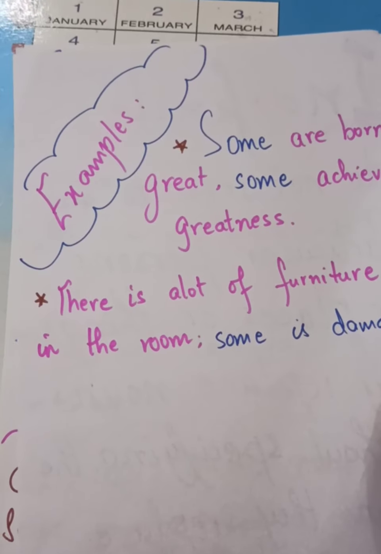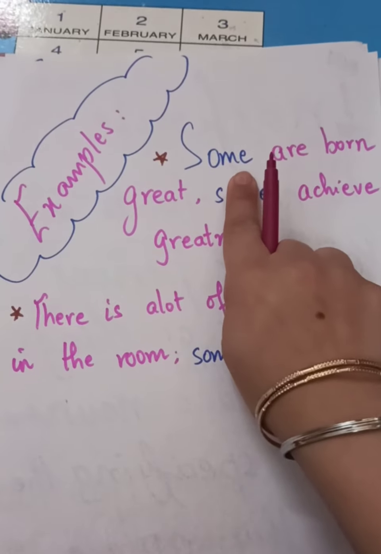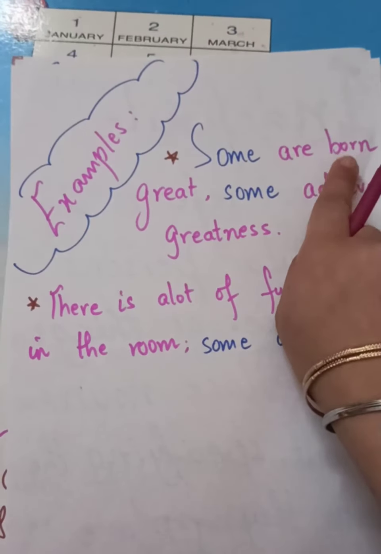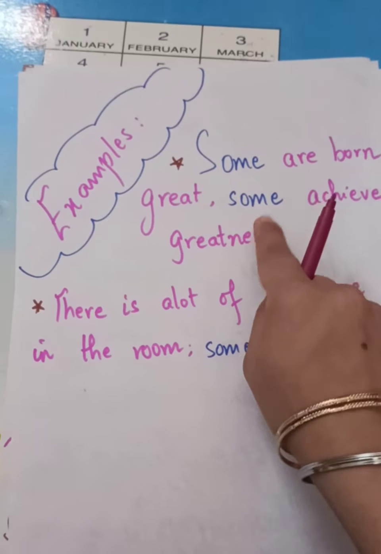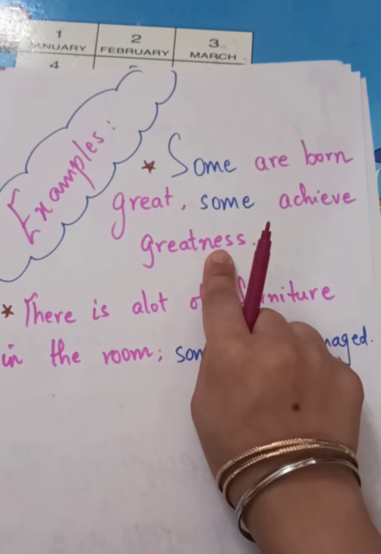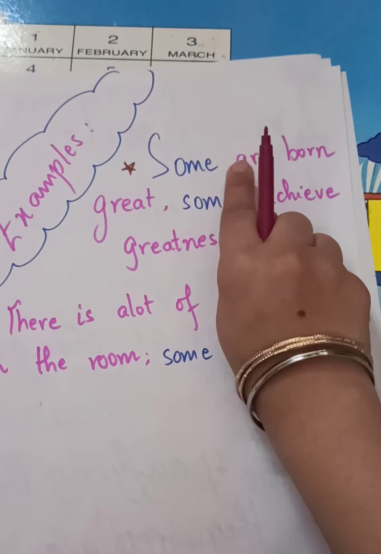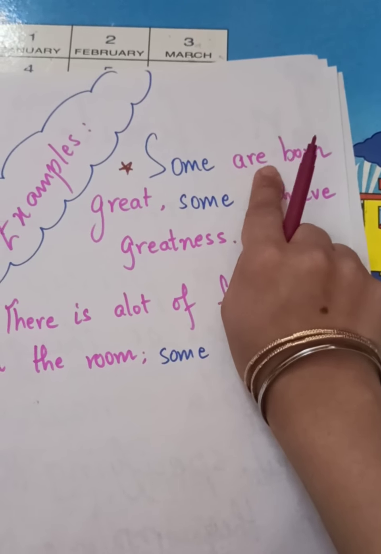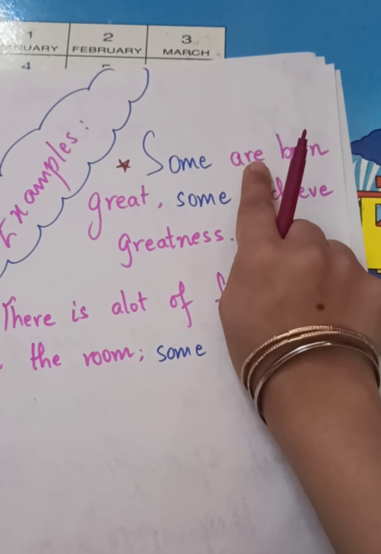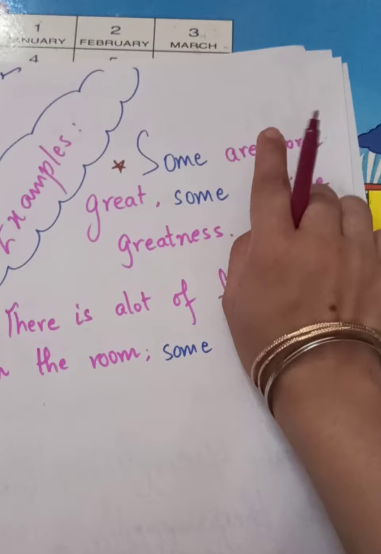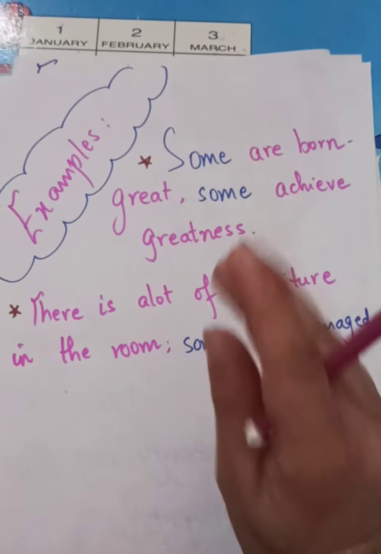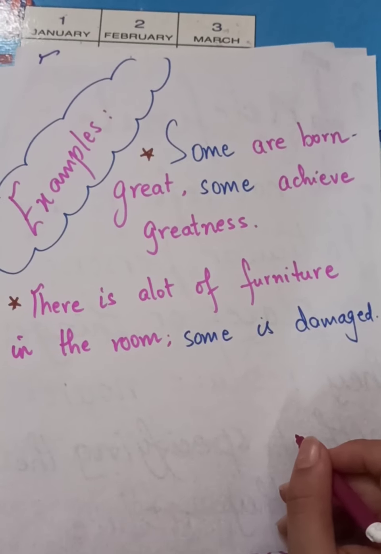Yes, just look here. Some are born great, some achieve greatness. Now how do we know that it's used with plural? Because we have used the verb are over here. So in itself is a plural verb. This is clear that some is used as a plural indefinite pronoun.